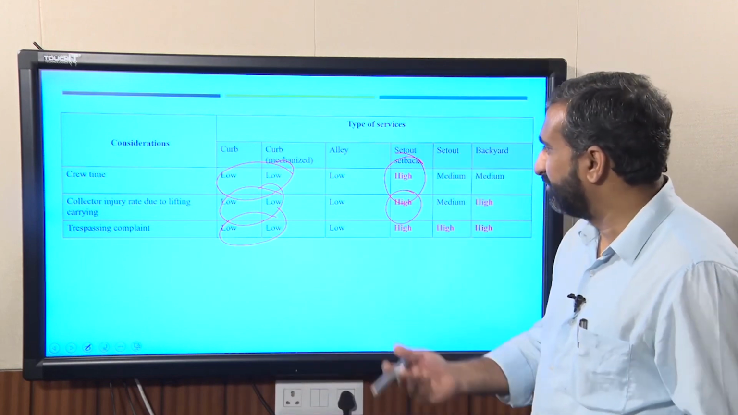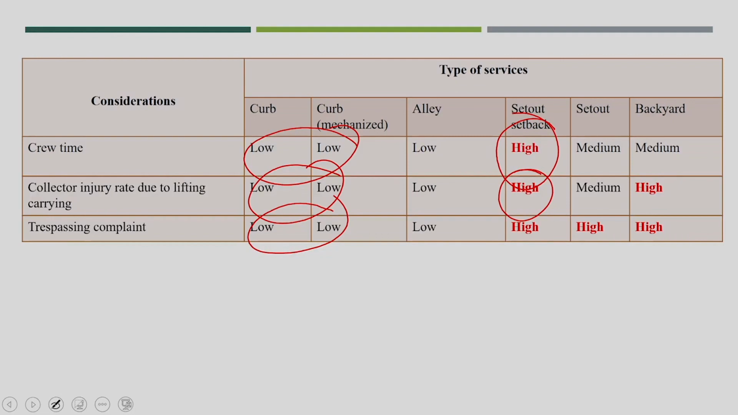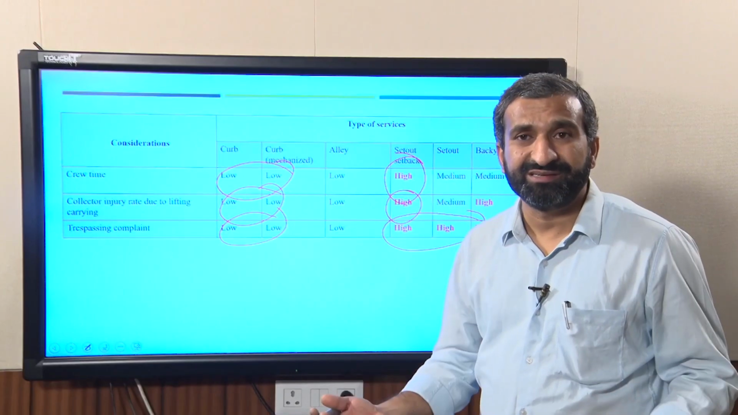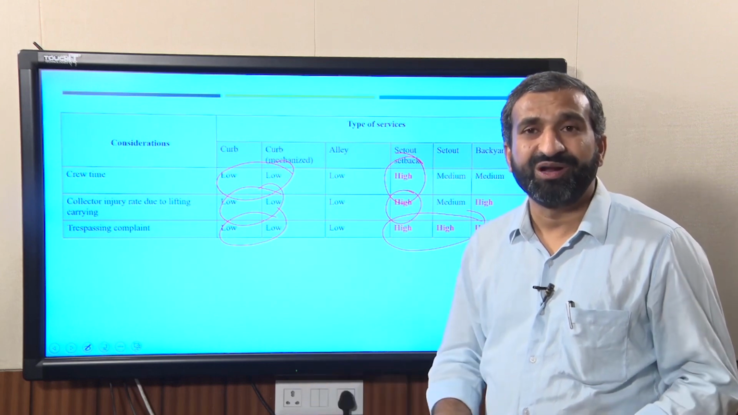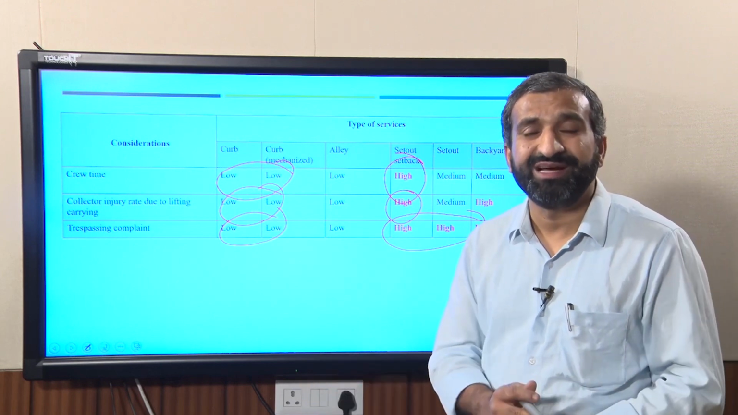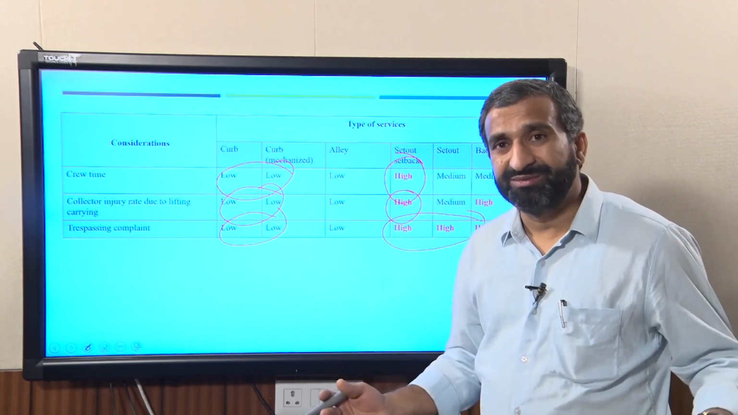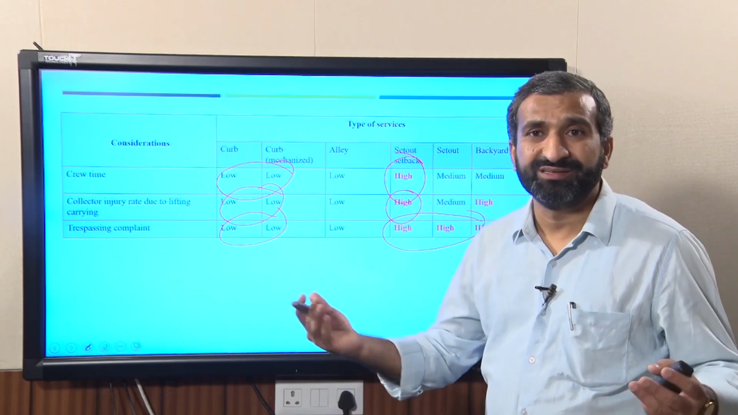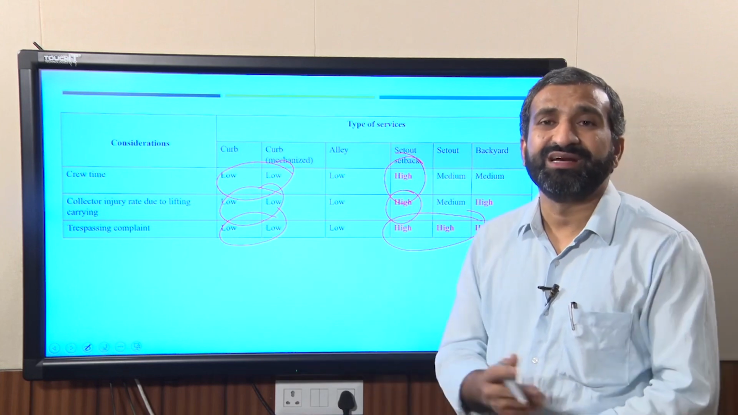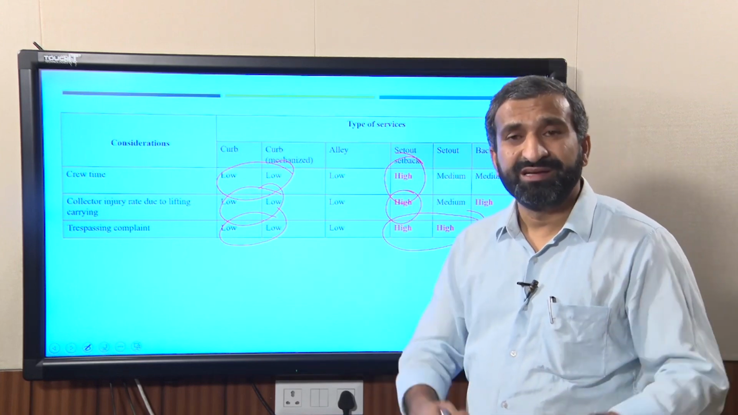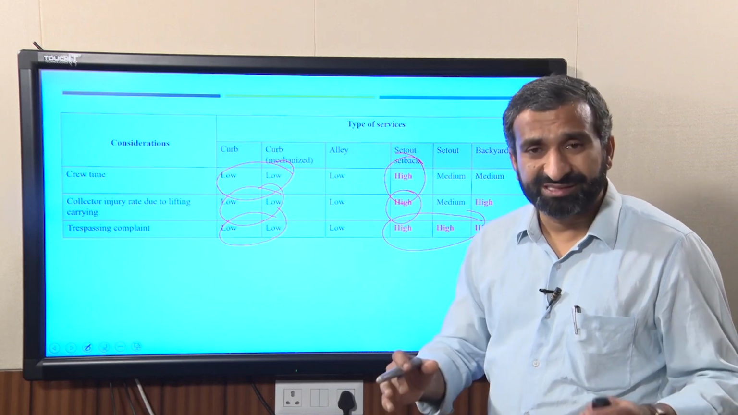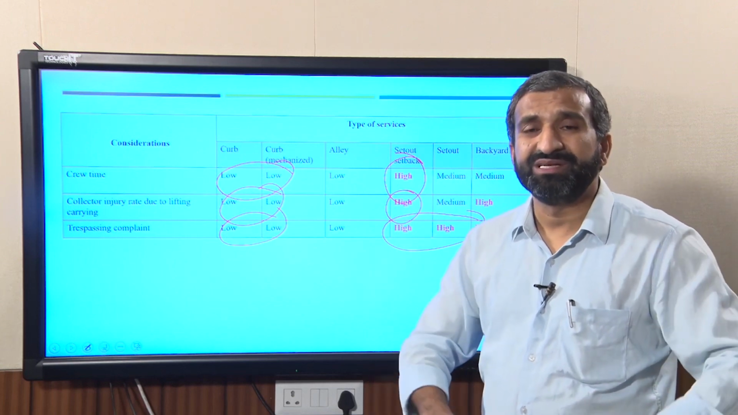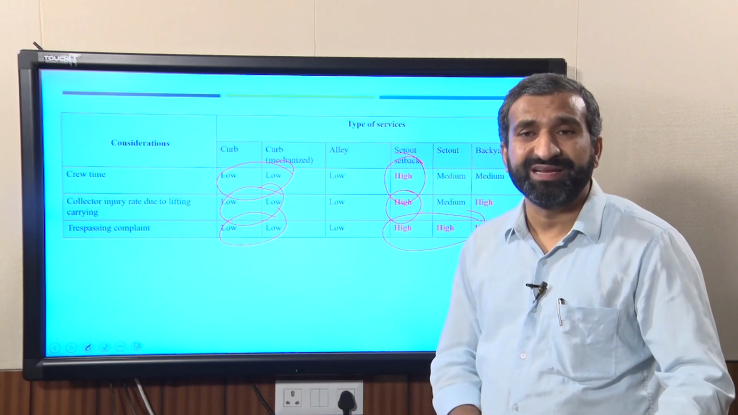So those complaints are possible, but very high trespassing complaints could be possible in set out setback services, because sometimes crew members forget to go to particular households. Or the quantity from the household is more and the crew member is not able to collect that waste. It is also possible that segregated collection is compulsory, but that particular household has not segregated.